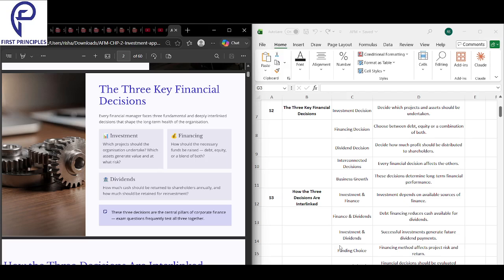Next, coming to dividend decision, it decides how much profit should be distributed to shareholders. It's basically how much profit to give to the owners versus how much to keep in the business. Interconnection of the decisions: every financial decision affects the others. All three decisions are linked. Change one and the other changes too. Under business growth, these decisions determine long-term financial performance.